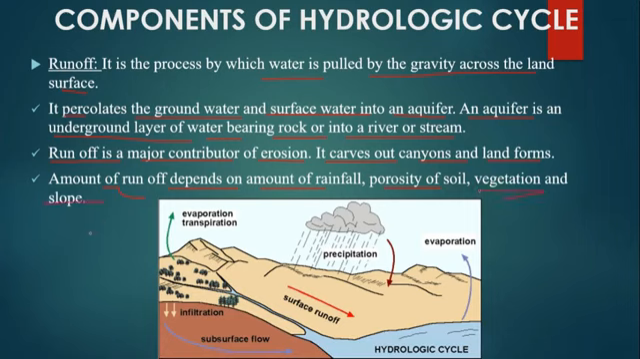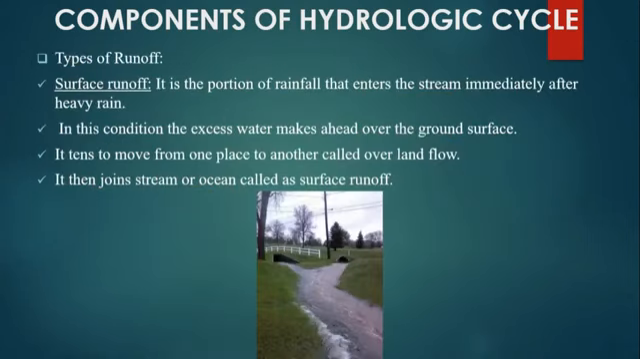Only about 35% of precipitation ends up in the sea or ocean and the other 65% is absorbed into the soil. In the picture I have shown rain which falls on the ground, it runs off like a river and ends in the sea and it evaporates, then the process continues. Let's see the types of runoff.